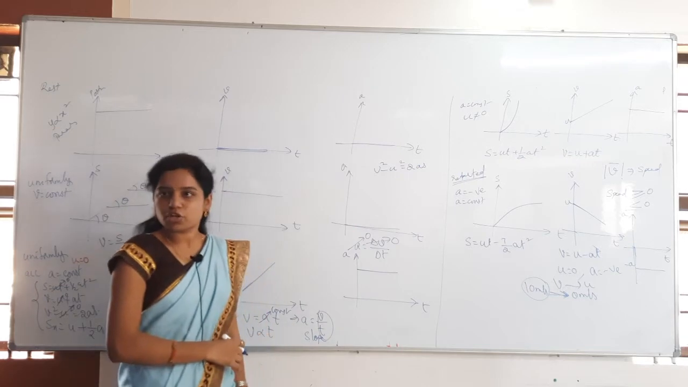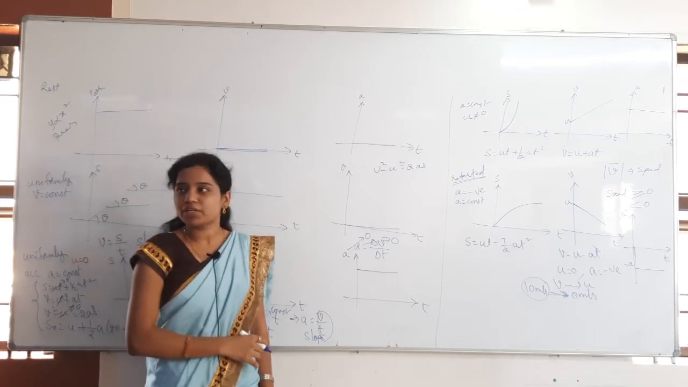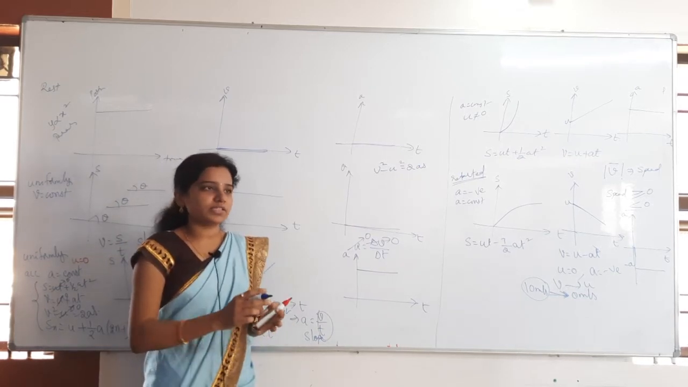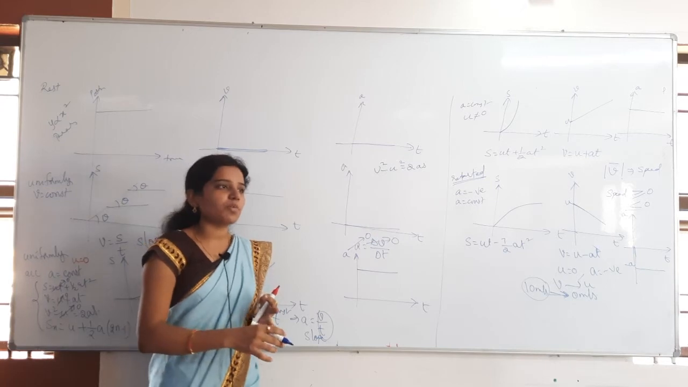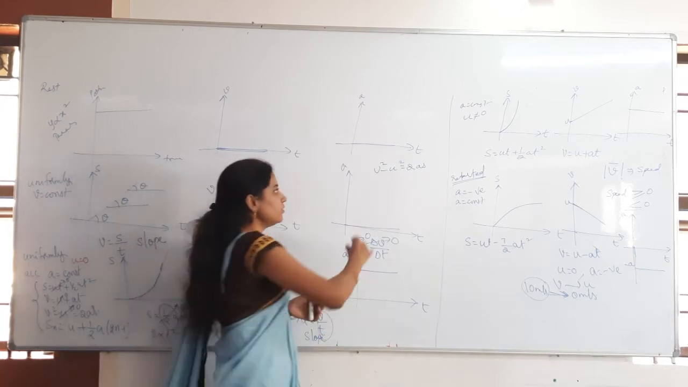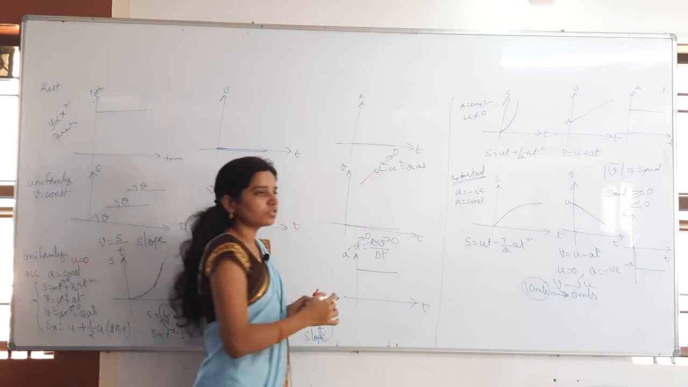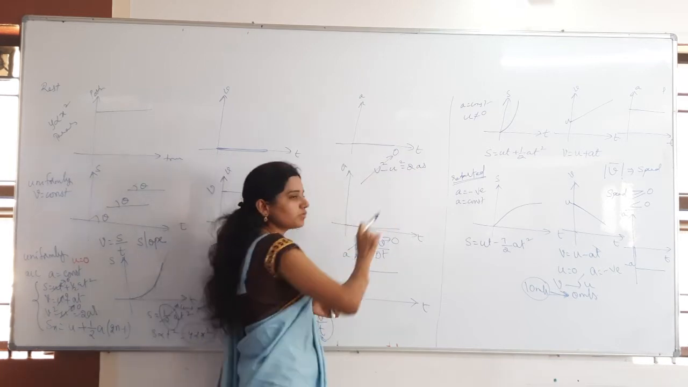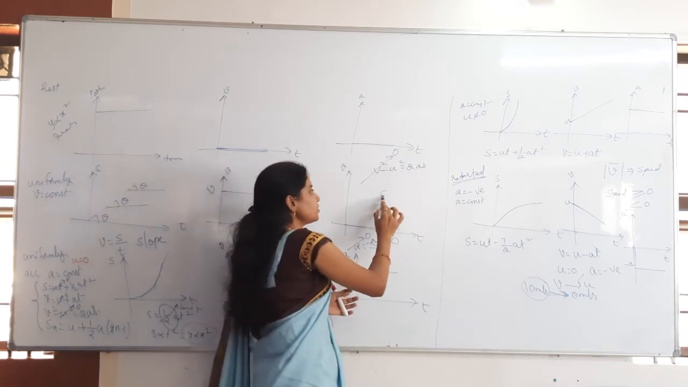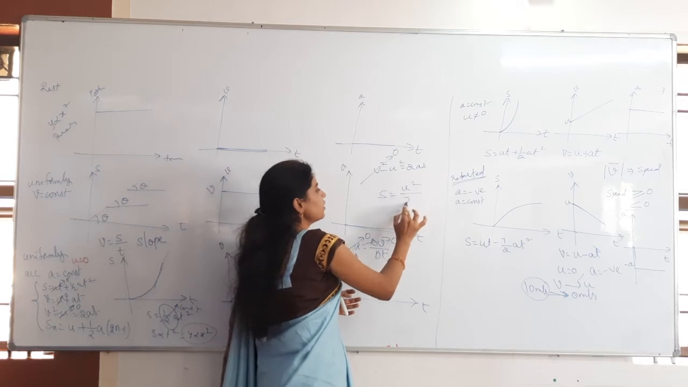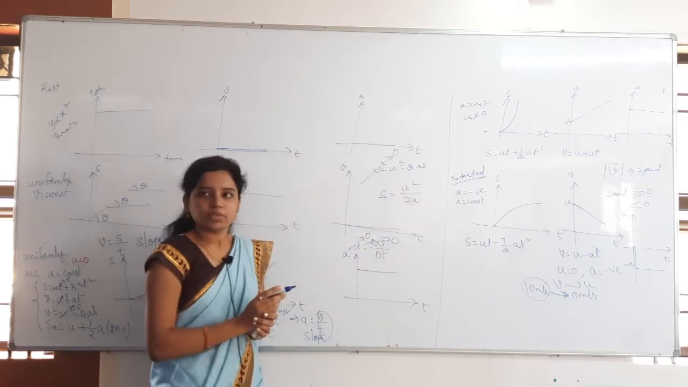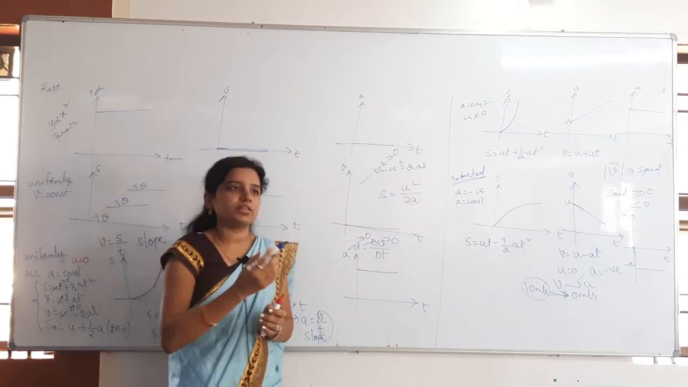Stopping distance concept, very very important. I said always, whenever they say brakes are applied, body stopped, body is retarded, then what do you have to do? Final velocity becomes how much? 0, and acceleration becomes negative, and there s is equal to what we will get? u square by 2a. u square by 2a is the formula.